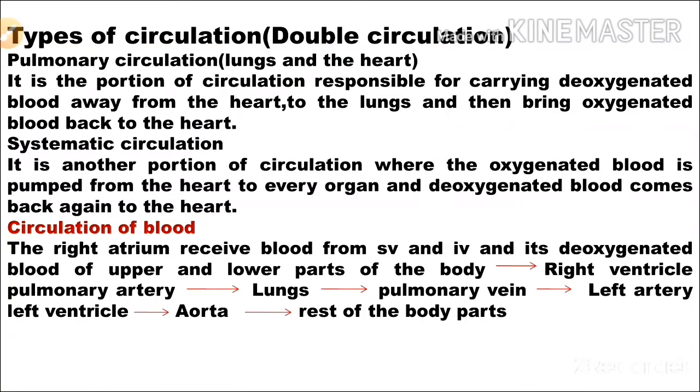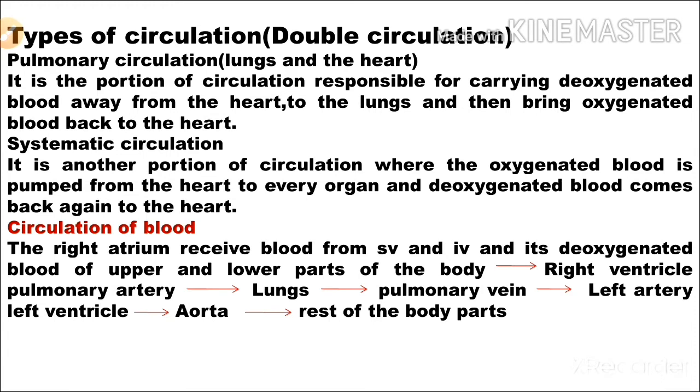To recap: the right atrium receives blood from the superior and inferior vena cava and passes it to the right ventricle. The right ventricle passes it to the pulmonary artery, which carries this deoxygenated blood to the lungs, where oxygen diffuses into the blood.